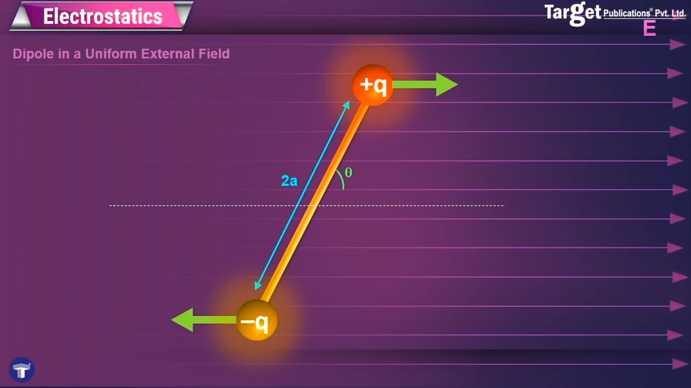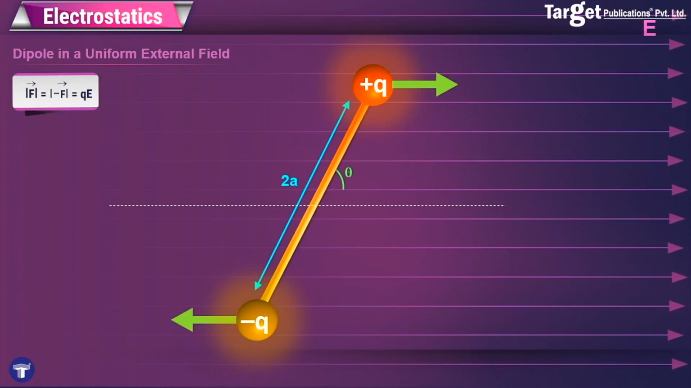The separation between the two charges we know is 2a. Now, the force acting on each of these charges, even though opposite, is the same in magnitude. It is given by Q into E, and we know that Q is the same and E is the same, and therefore the magnitude of the force is exactly the same. Now, we have to consider two things.